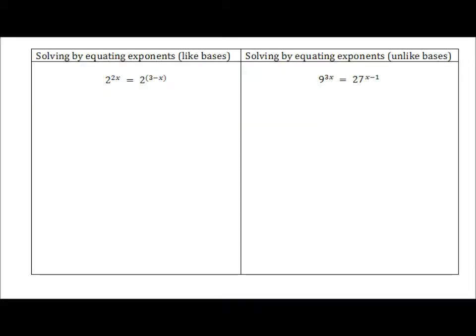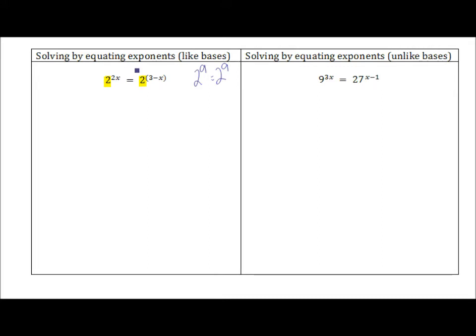Let's try some. The first method I'm going to teach you is solving by equating exponents, and that's for when you have like bases. How do you know when you have like bases? You need to see what number is being raised up to the exponent. In this case, we have 2 to the 2x and 2 to the 3 minus x. Now, you guys know that 2 to the 9th power is equal to 2 to only 1 power. Not the 7th, not the 8th, not the 10th. It's got to be the 9th. That's the only way that those two quantities can be equal.